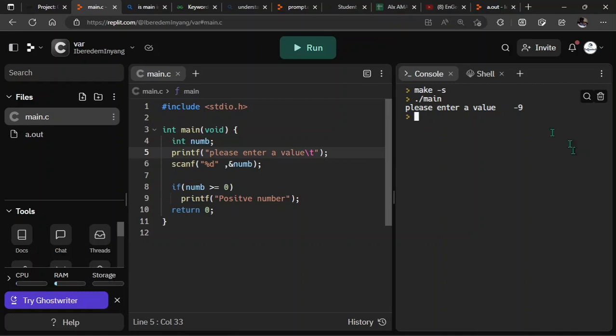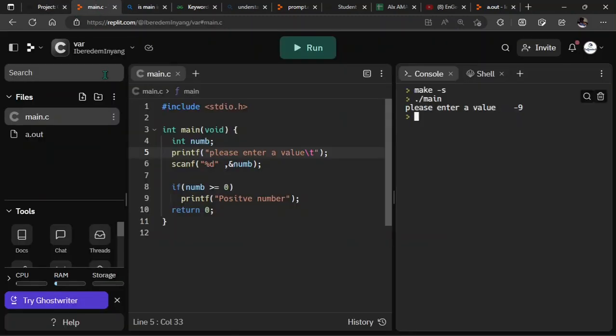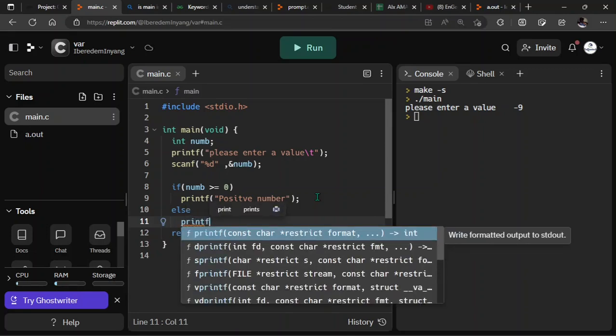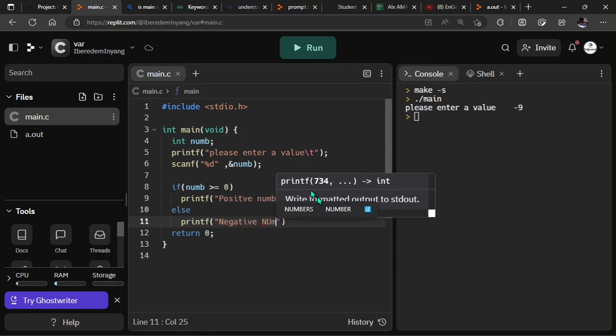All right, so that takes us to the next one here called the if else statement. The if else statement takes care of the opposite. If the condition is not met, don't just leave it blank. Try to do something in the opposite direction. So I'm going to say if number is greater than or equal to 0, print positive. Otherwise, that is else, you're going to printf, and this time around, you're going to say negative number.